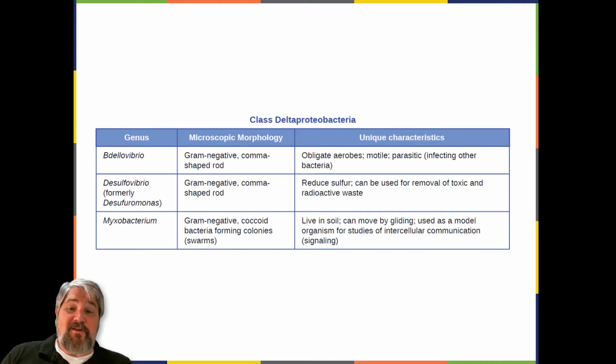Deltaproteobacteria also include the genus Bdellovibrio, a species which are parasites of other gram-negative bacteria. Bdellovibrio invades the cells of the host bacterium, positioning itself in the periplasm, the space between the plasma membrane and the cell wall, feeding on the host's proteins and polysaccharides. The infection is lethal for the host cells.